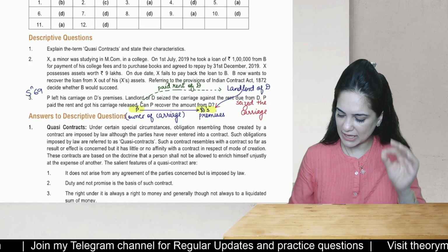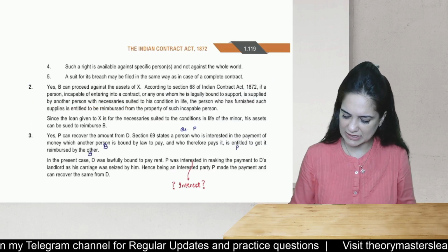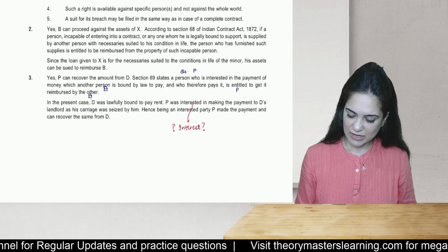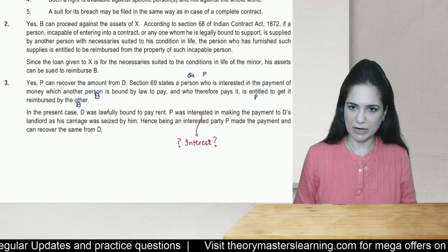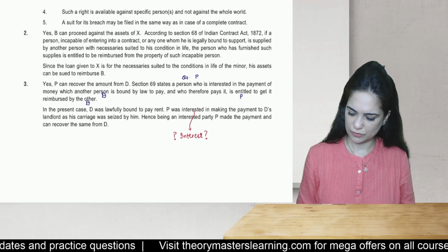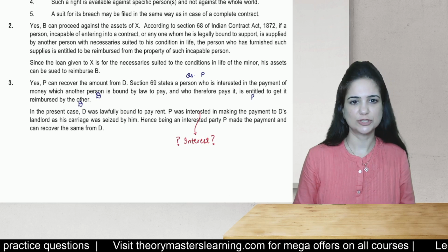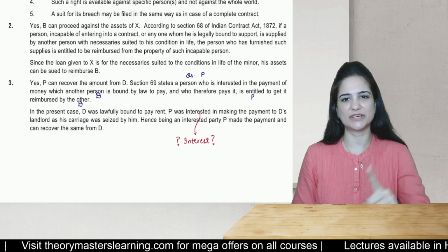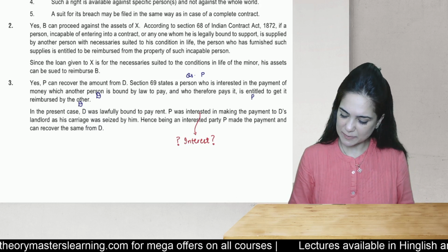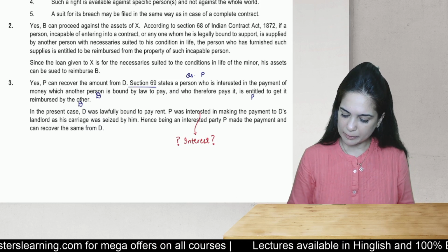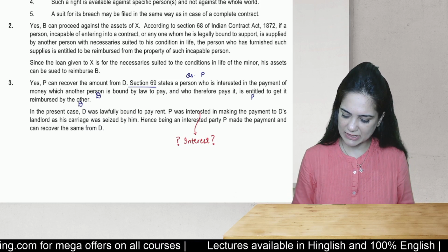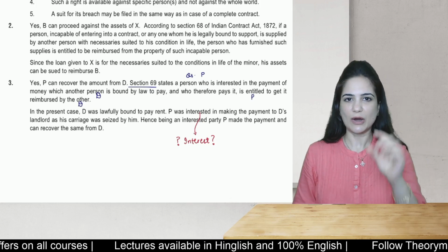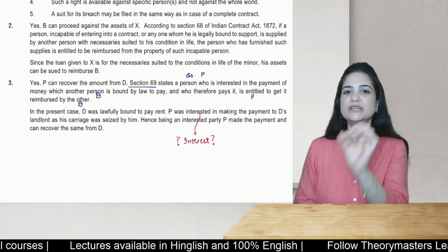Now to give you the exact provisions of section 69, we will go through the answer. P can recover the amount from D. Leave that part for the time being. I'll just zoom. Yeah, this should be sufficient. What does section 69 say? These are the provisions of section 69. As per section 69, a person who is interested in the payment of money which the other is bound to pay. Now, I have related the question with these provisions.